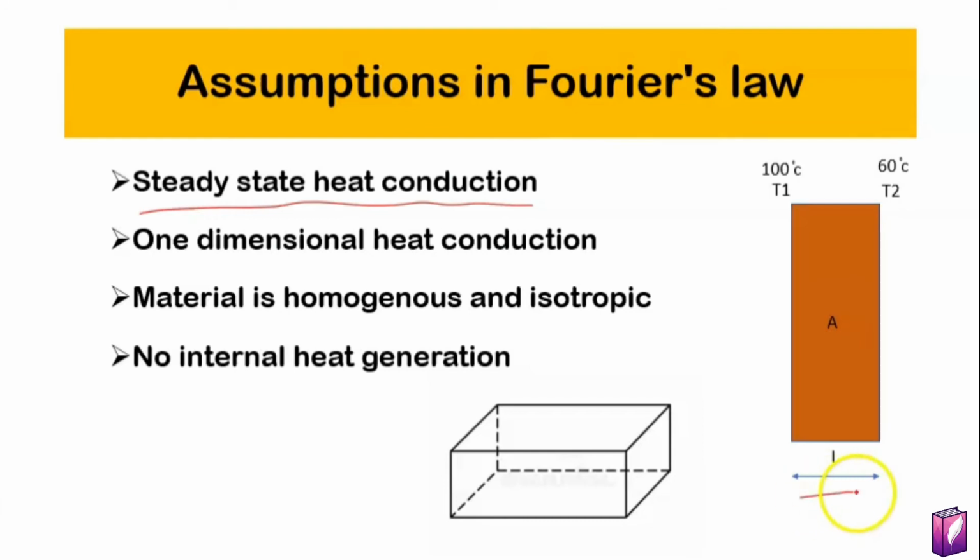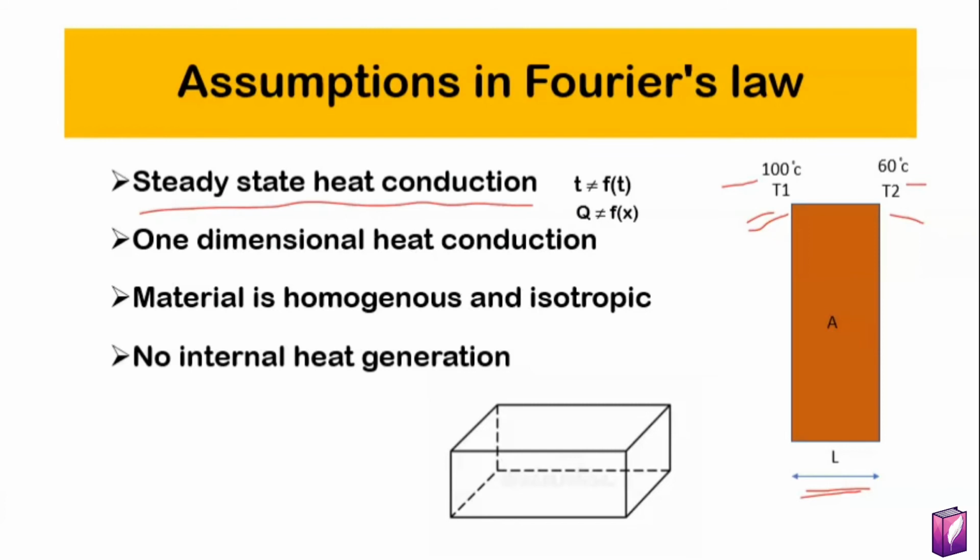Suppose we take a wall having temperatures T1 and T2. T1 is 100 degrees Celsius and T2 is 60 degrees Celsius. Steady state means properties with respect to time are constant. In this example, temperature is the property, so temperature with respect to time is constant. Here it is 100 degrees, so it will only be 100 degrees Celsius. It does not change after a minute or an hour. Similar for 60 degrees Celsius. Hence, temperature is not a function of time.